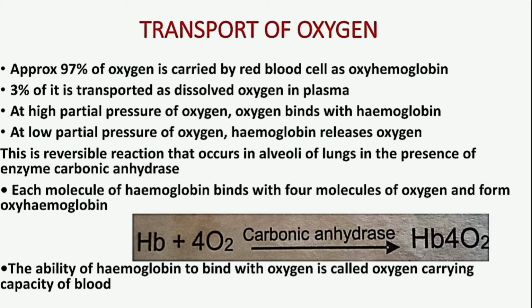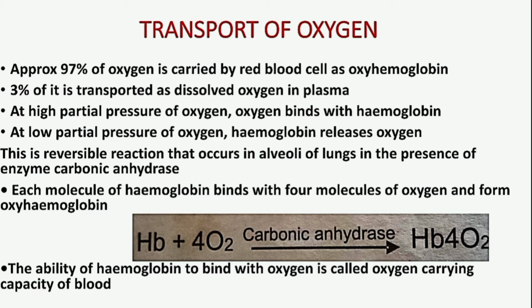But when the partial pressure of oxygen in the blood becomes low, meaning that the molecules of oxygen in the blood become low, hemoglobin releases more and more oxygen into the blood, so that the level of oxygen in the blood again becomes normal. This is a reversible reaction. Reversible reaction means that the hemoglobin binds the oxygen, attaching it to itself, and it also releases the oxygen. So it is a reversible reaction, and it occurs in the alveoli of the lungs.